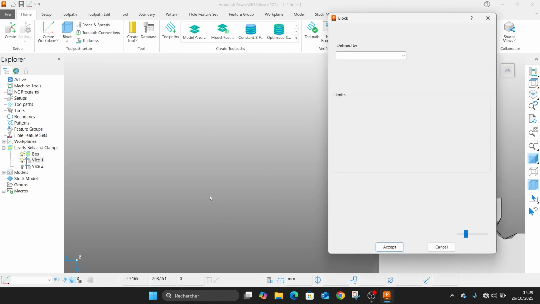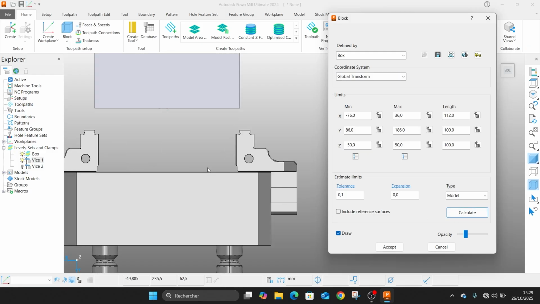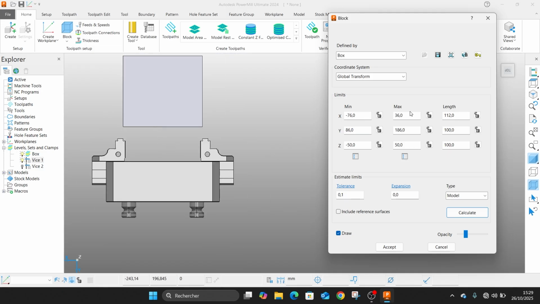So now we will create box, so we will calculate it not in active but in global transform. This is it, and in the positive y we will add 20 millimeters.